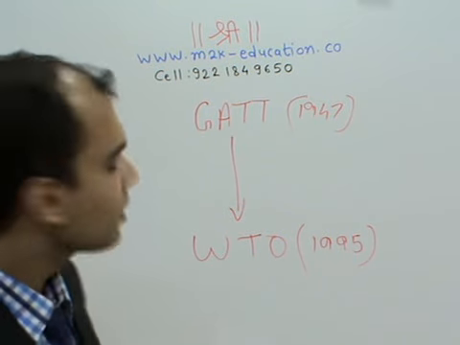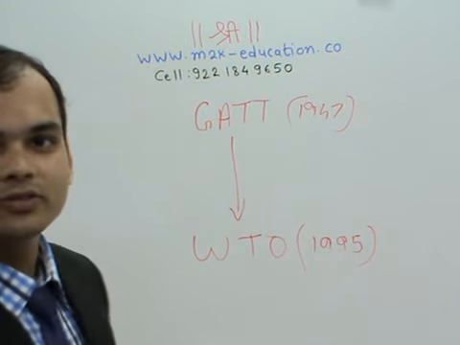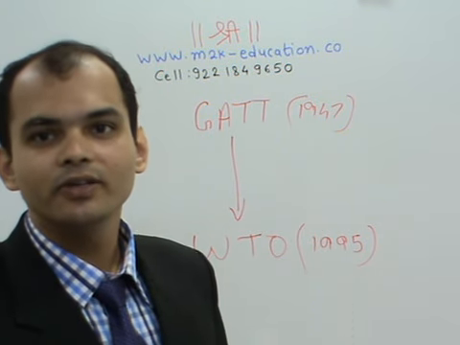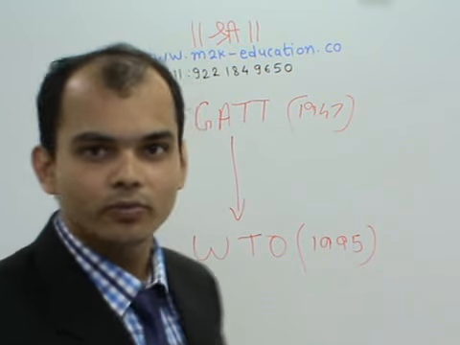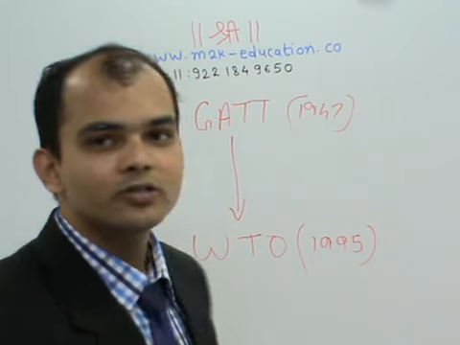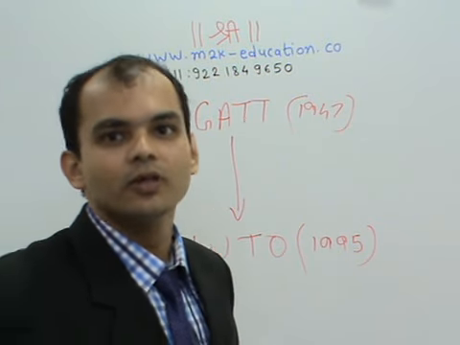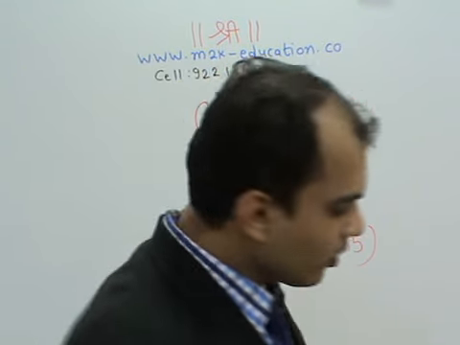The GATT was going through a round of negotiation. This round, when it formed the WTO, is called the Uruguay round. So what is a round?